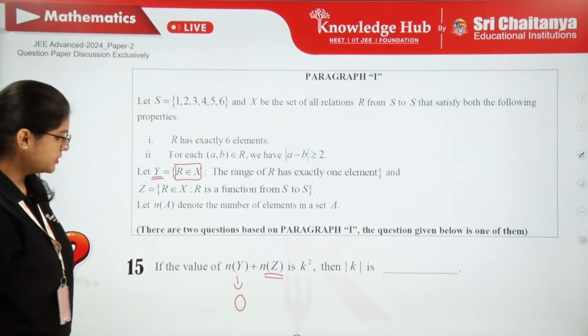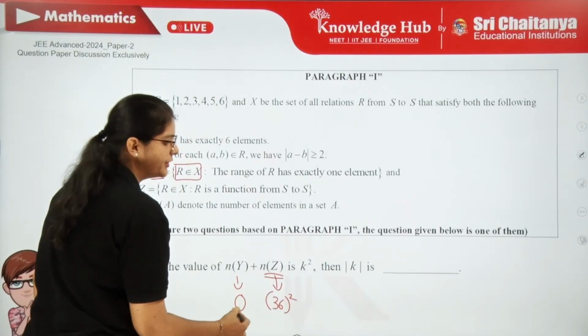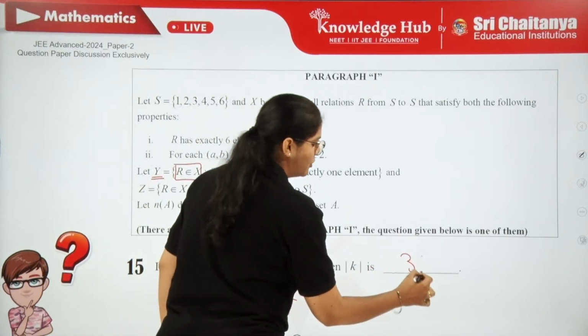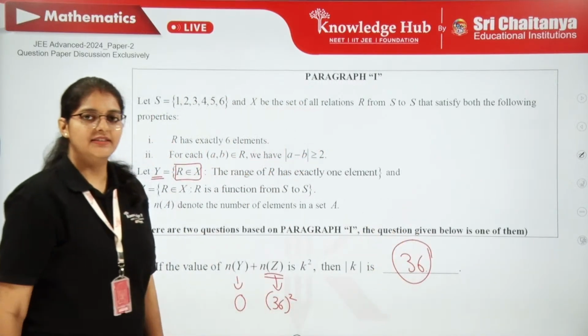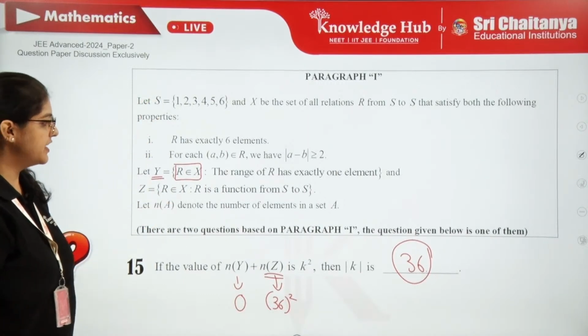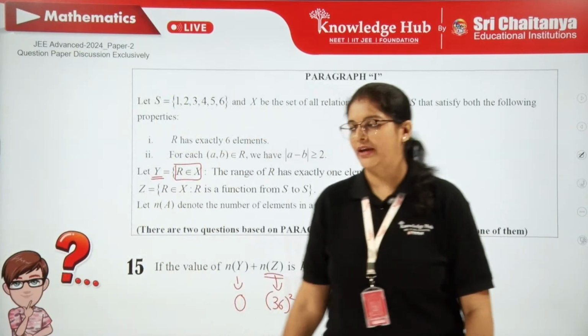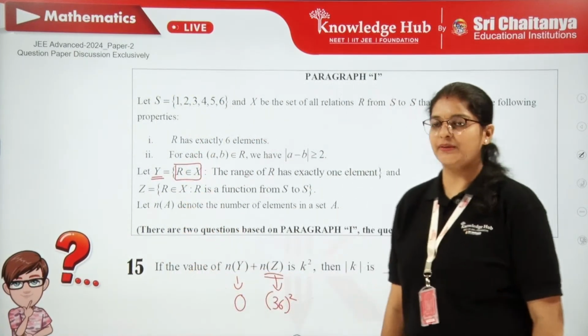So let's move on to this question back. n of Z is going to be 36 whole square plus 0, that is k square. So obviously, what is the value of k then? 36. So at a time, if you are solving them, two questions we have solved, n of Y and n of Z, right? So this is the paragraph 1 question based on relations and sets only.